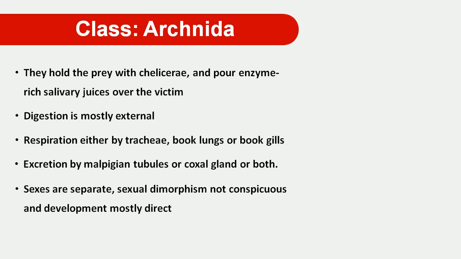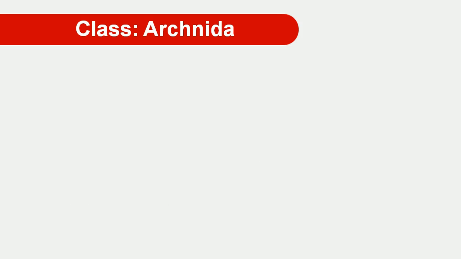The arachnid animals are dioecious, that means sexes are separate. Sexual dimorphism is not observed very well, but development is mostly direct. Direct development is observed in the arachnid animals.